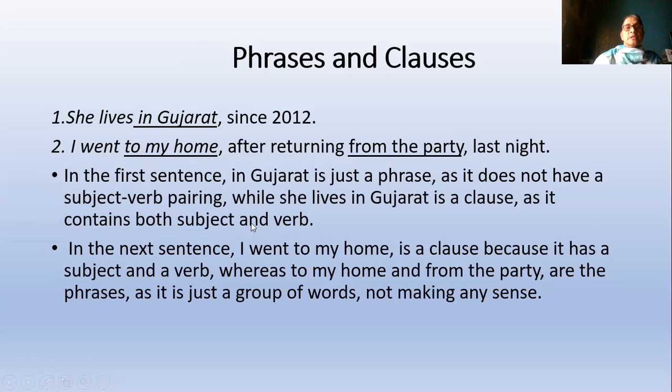In the first sentence, "in Gujarat" is just a phrase as it doesn't have a subject-verb pairing, while "she lives in Gujarat" is a clause as it contains both subject and verb. Explanation for the second one: in the next sentence, "I went to my home" is a clause because it has a subject and a verb, whereas "to my home" and "from the party" are phrases as they are just a group of words not making any sense.